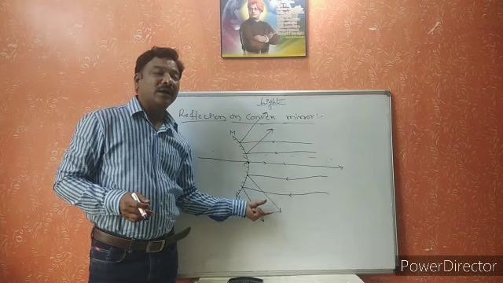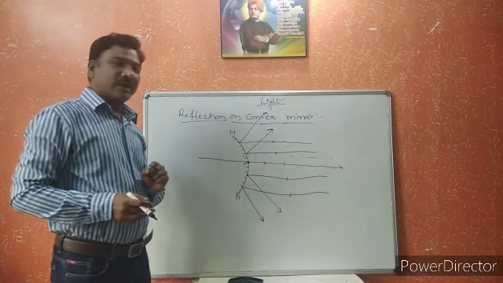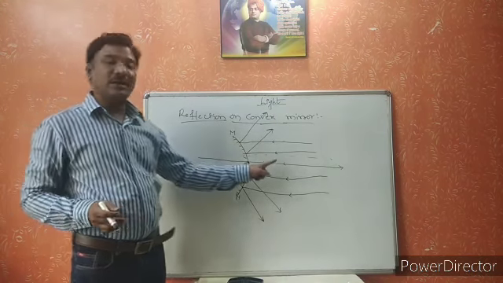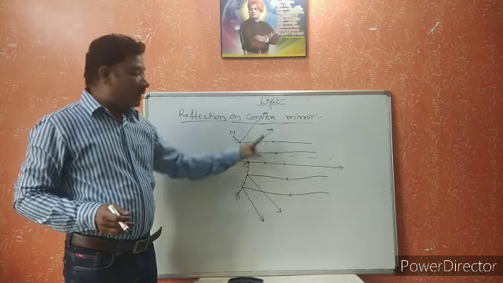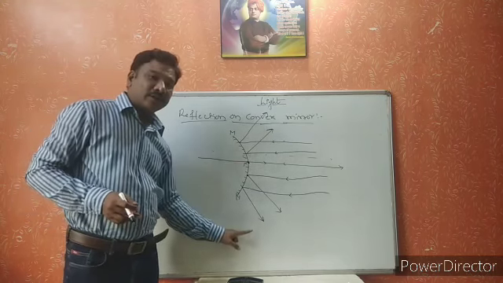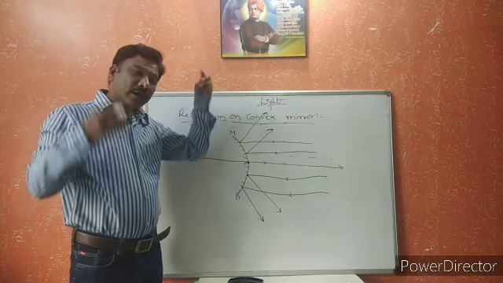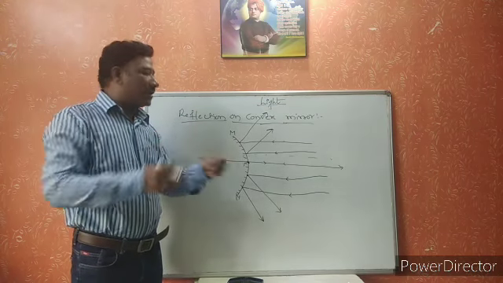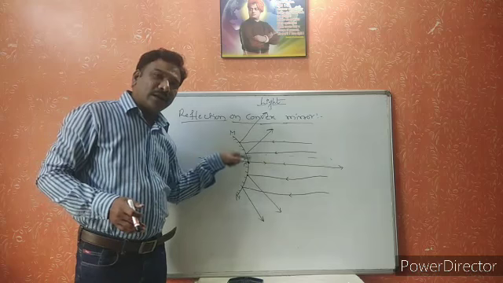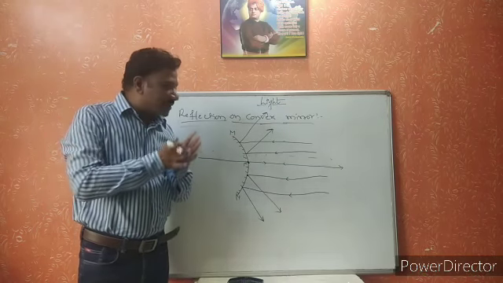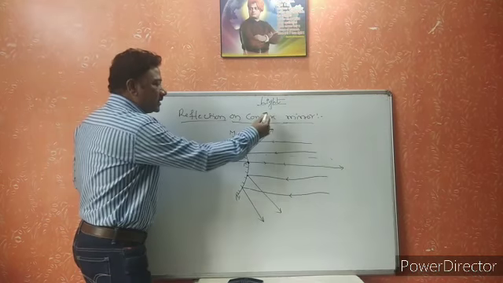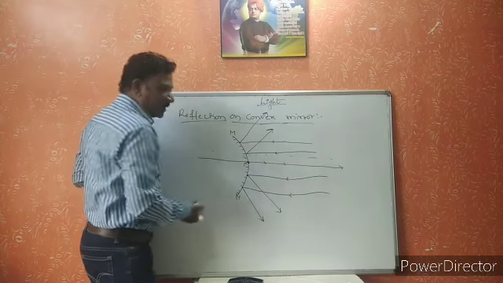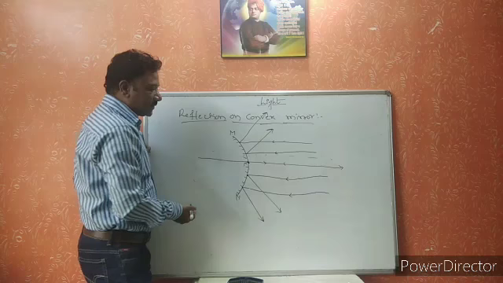By this we can understand that the convex mirror diverges the light rays. The concave mirror converges the light rays, and the convex mirror diverges the light rays. It deviates the path of the light rays in different directions.